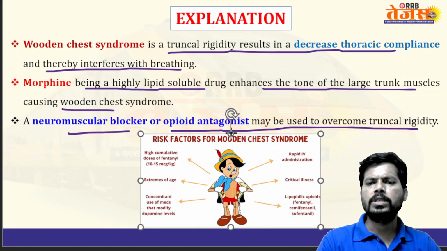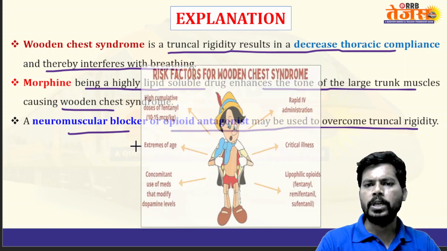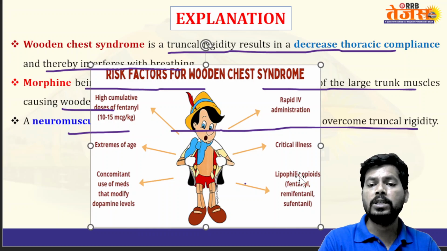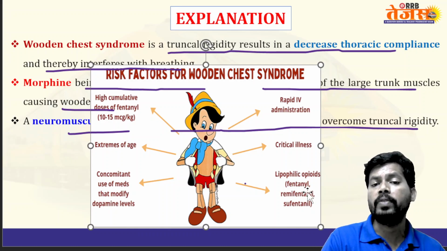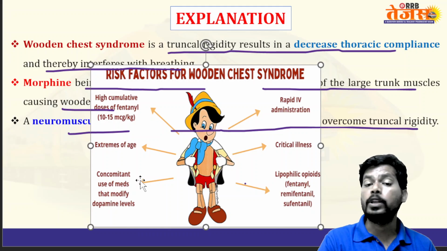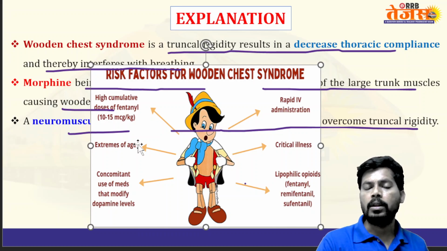So here you can see the discussion. The risk factors for wooden chest syndrome are rapid IV administration of the drug, critical illness, lipophilic opioids like fentanyl, remifentanil, sufentanil, concomitant use of medicines that modify dopamine levels, extremes of age, and a high cumulative dose of fentanyl.